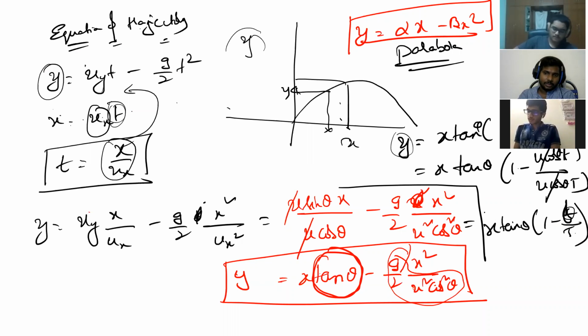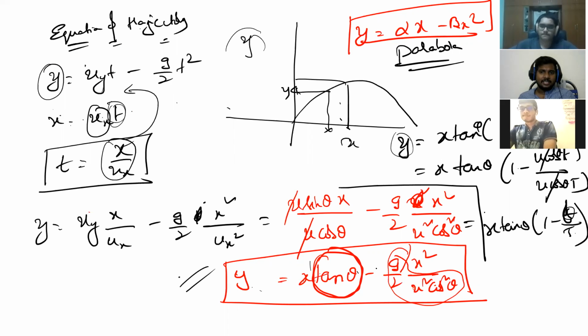Okay, sir. Shall I go ahead? Yes, sir. Did you understand, Kaushik? Yes, sir. What are the three equations? One shows it's a parabola, in the form y is equal to x tan theta minus g by 2 into x square by u square cos square theta. Another is x tan theta into 1 minus x by R, where x is any x coordinate and R is the range. And x tan theta into 1 minus small t by capital T. Okay. Shall I go ahead?